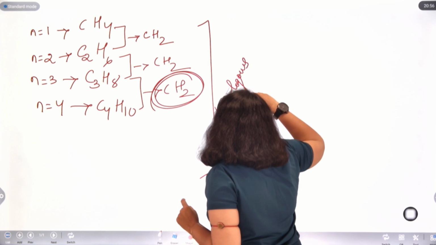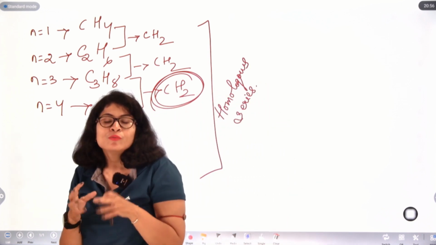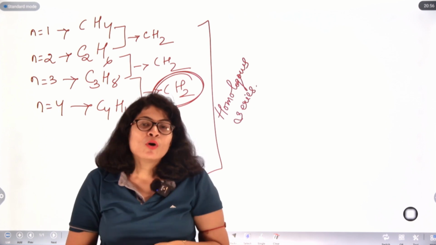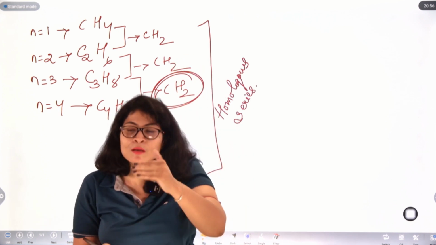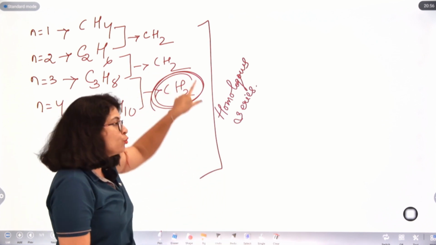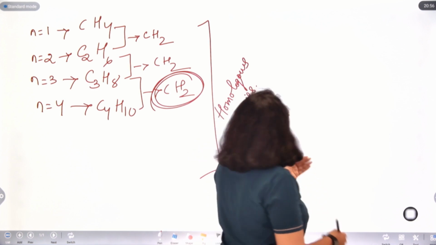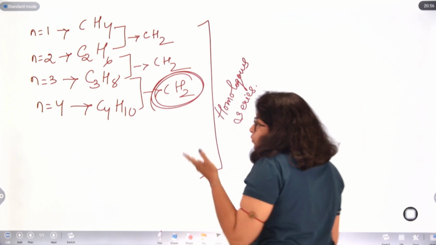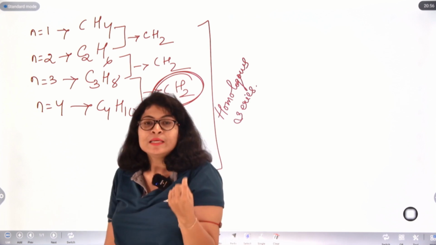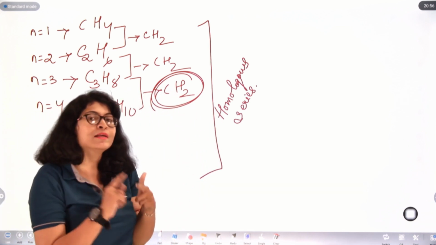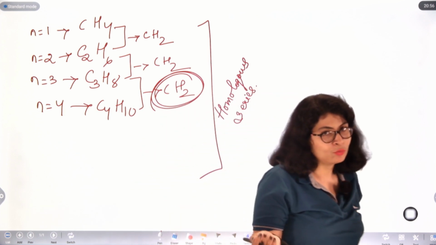Homologous series is basically a group of compounds where each preceding compound differs from the succeeding compound by a CH2 group. Those classes of compounds fall under a homologous series. So alkanes belong to the same homologous series. Alkene is a homologous series. Alkyne is another homologous series. If you want, you can try and see in your notebook.